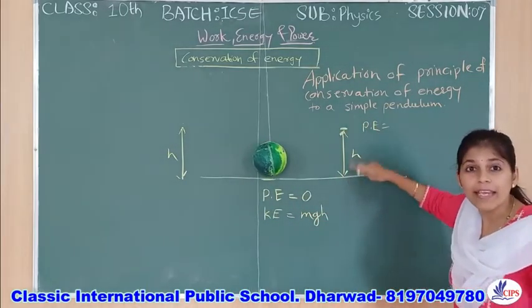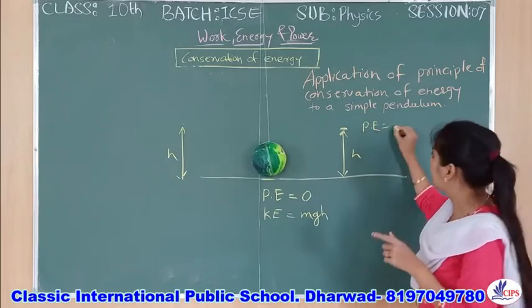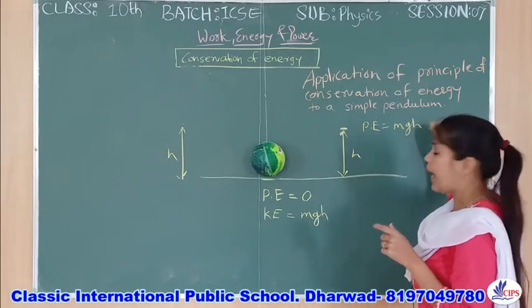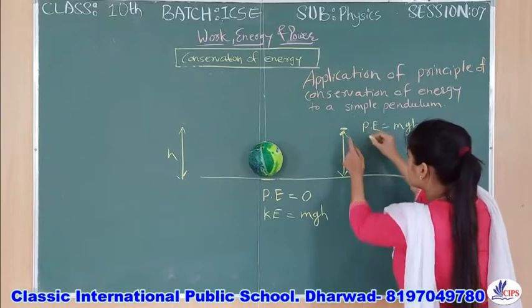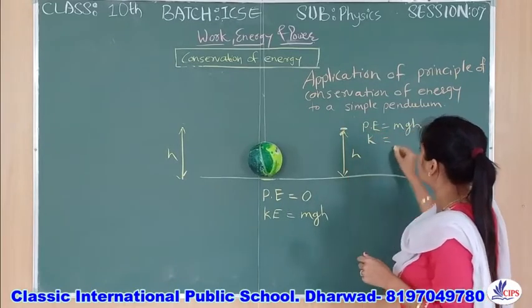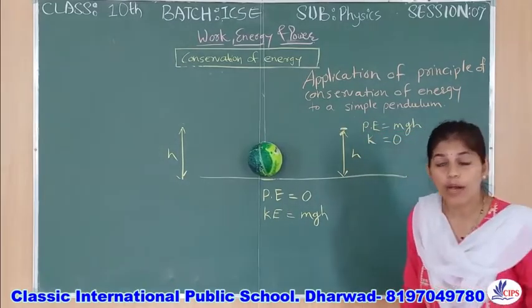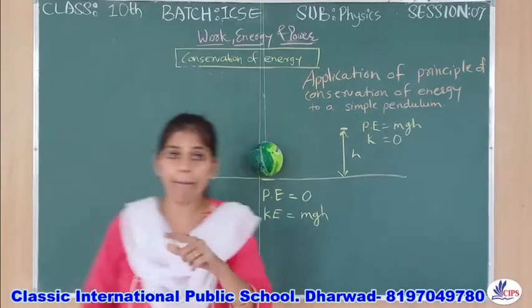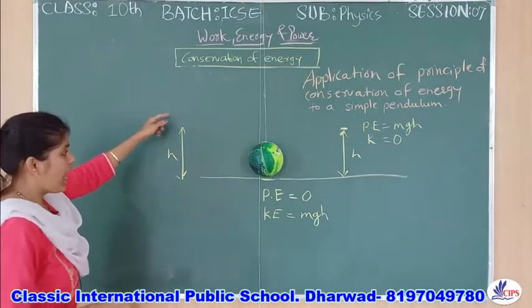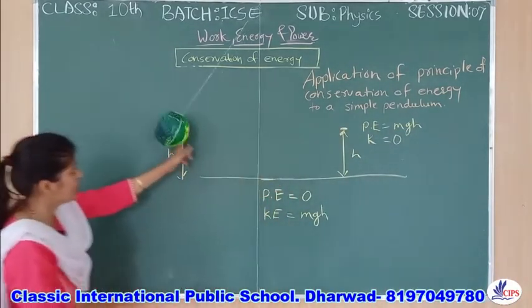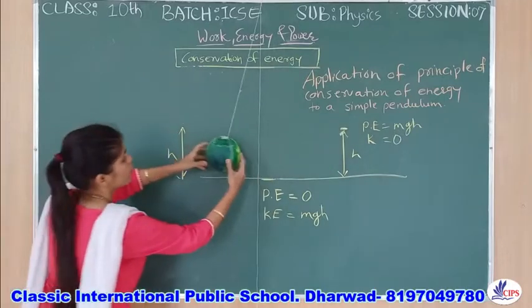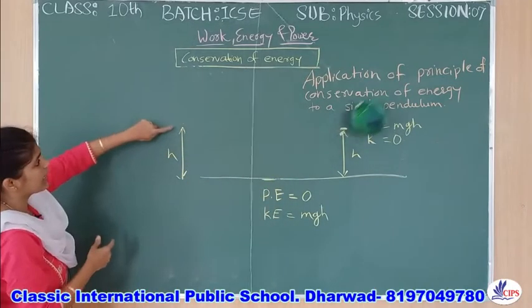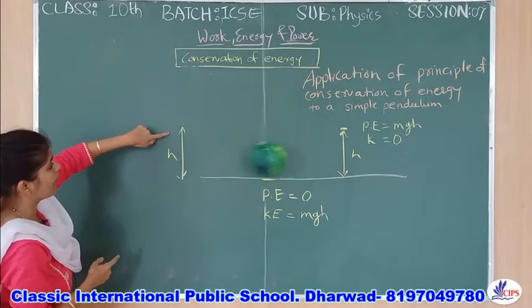Its potential energy will be increased, that will be maximum, that will remain mgh. But at this point the kinetic energy will be 0. Same thing will happen at this point. As the pendulum is coming this side, it is gaining maximum height.